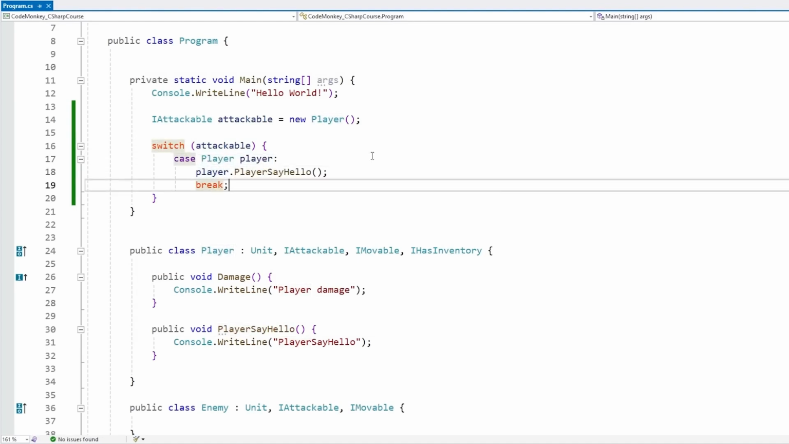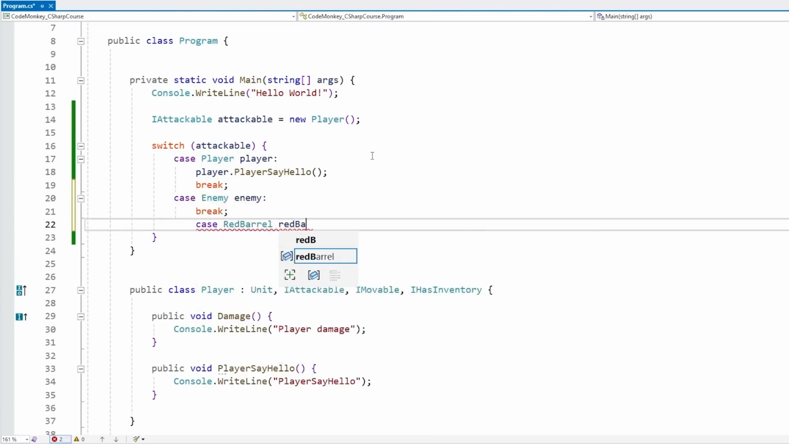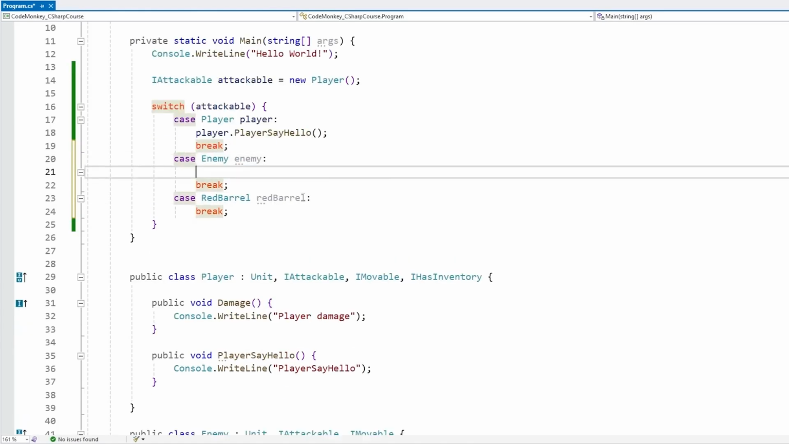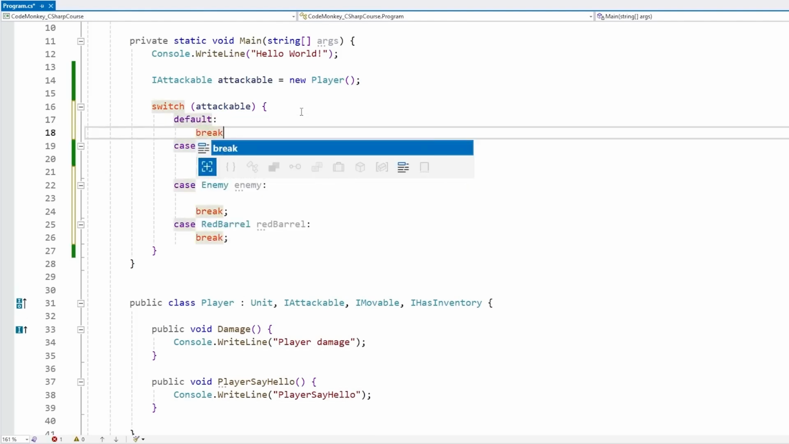So with this, instead of having all those ifs, we can do here case Enemy enemy, and case RedBarrel redBarrel. And yep, all of these now work. So now inside of this, we can put any kind of enemy-specific logic. And of course, we always have the default case, just in case it does not match anything, then it's going to run this code.